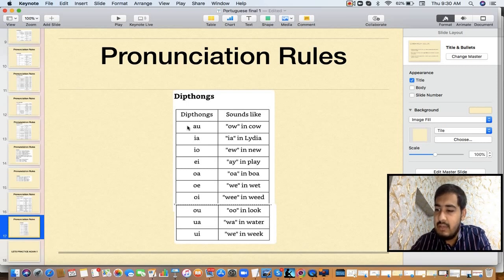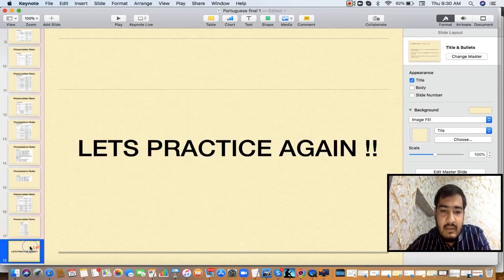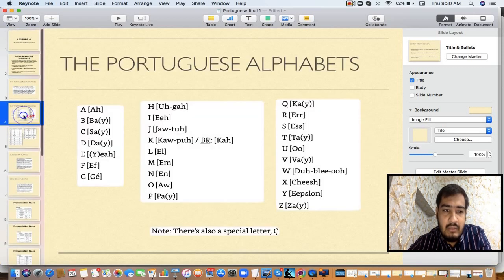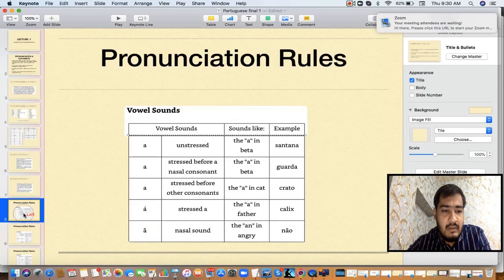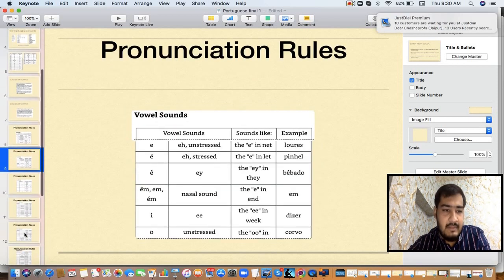So revise this lecture at least 3 or 4 times so that you are able to understand all these rules. Revise all the rules once again, because in the next lecture we'll be starting with the greetings and the sentence framing and the grammar.